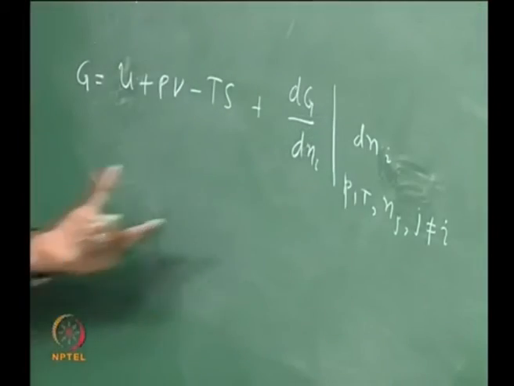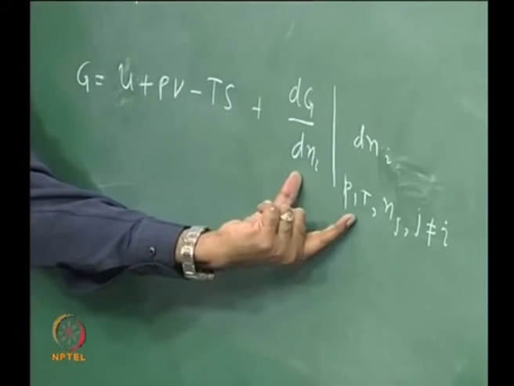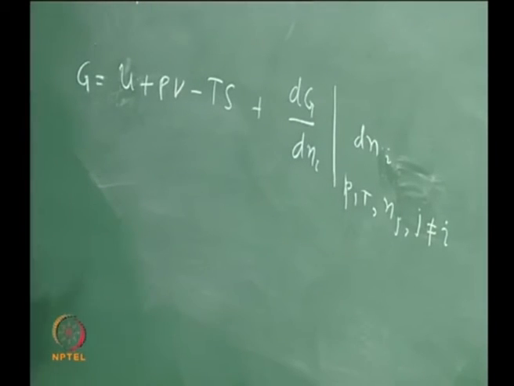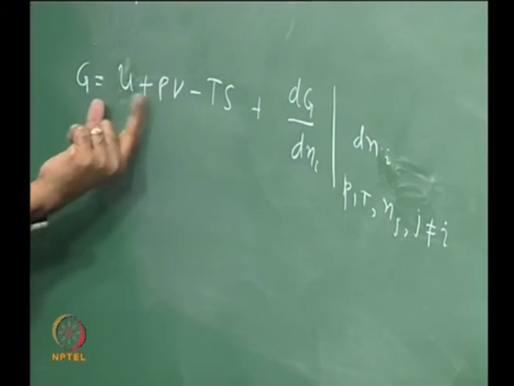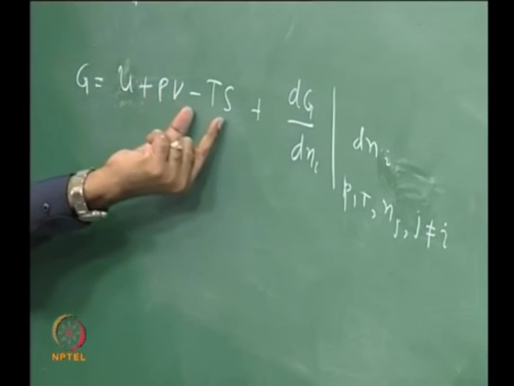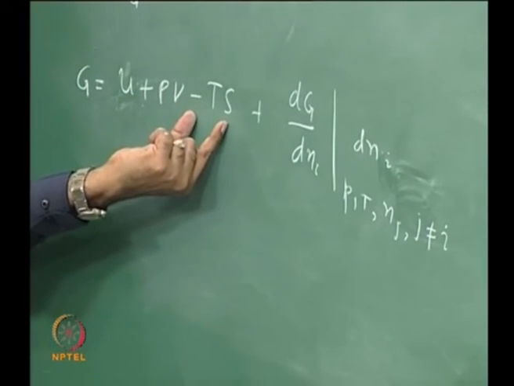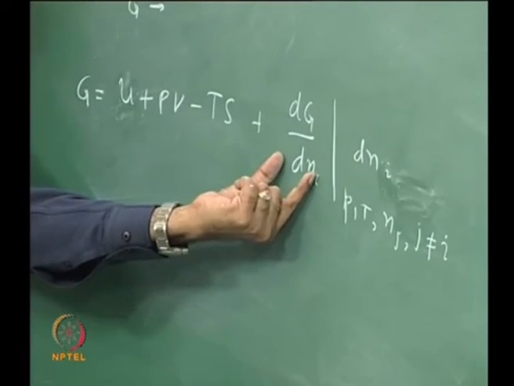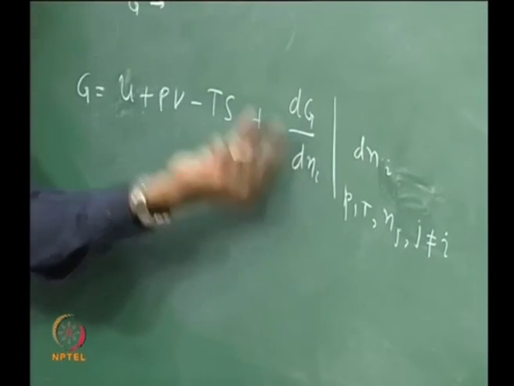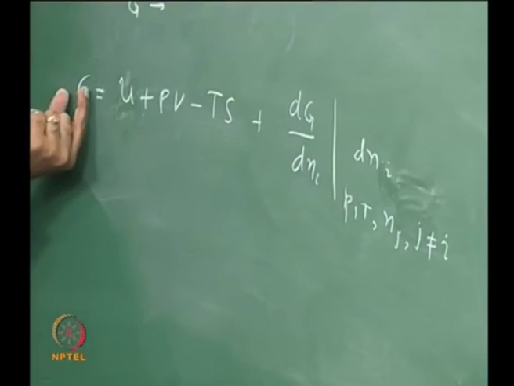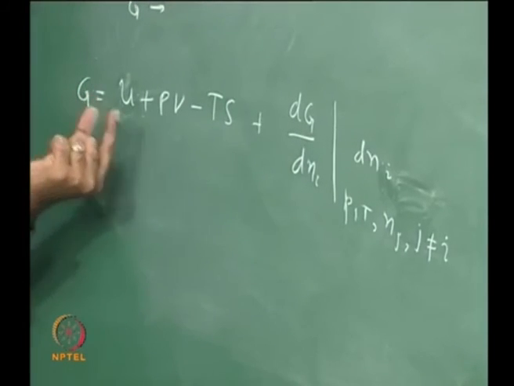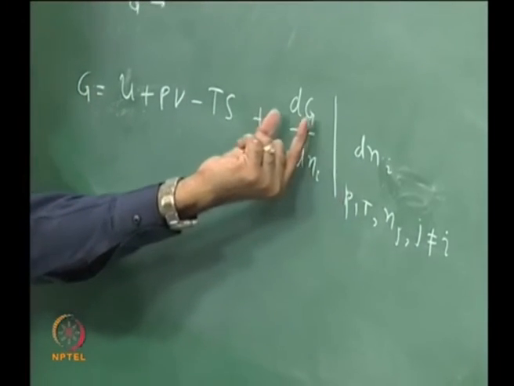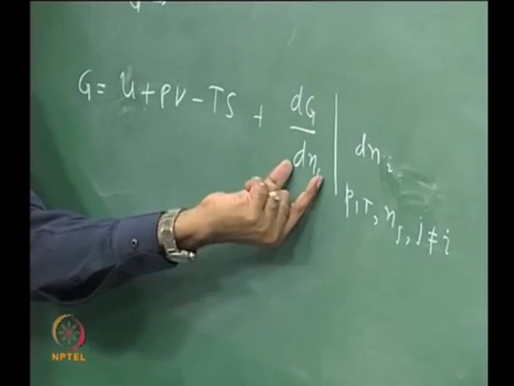I think I have to qualify this in a better way. If I have a single component gas, G is equal to U plus PV minus TS. When I add something more, because I am adding more gases, I am changing the value of the Gibbs free energy, and therefore I have a term like dG by dNi coming.